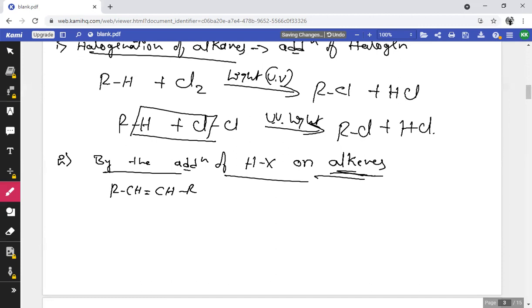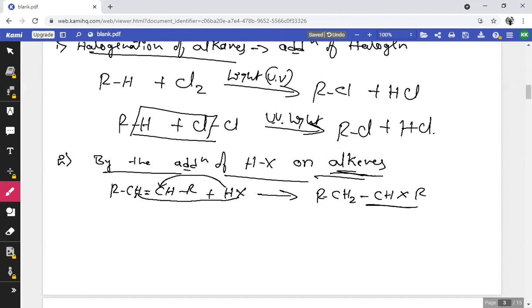RCH double bond CHR on treating with HX, hydrogen halide, forms RCH2CHXR, which means one of the halogen groups in HX is attached to the carbon atom adjacent to the double bond. Then, to satisfy the valency of carbon, the hydrogen gets attached to the adjacent carbon atom.